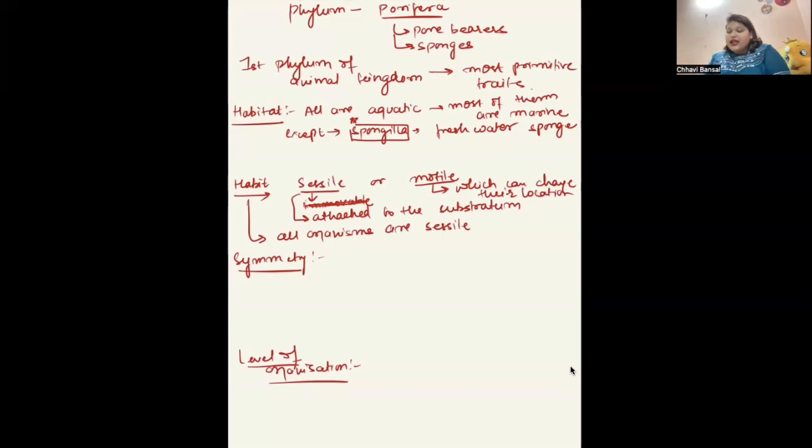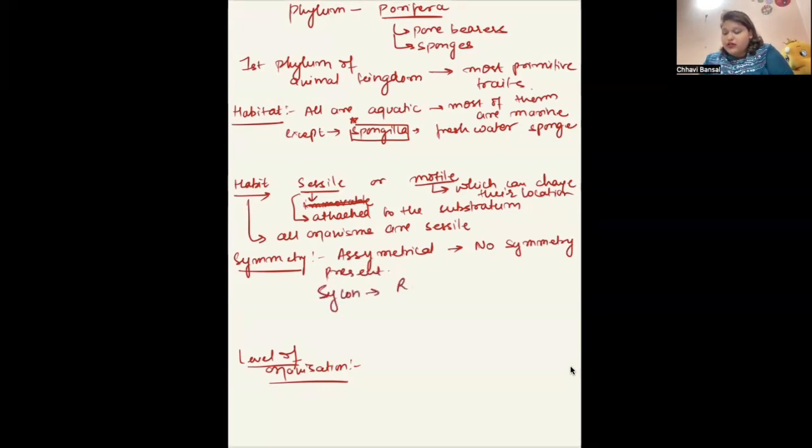Okay. Next is symmetry. Now symmetry, the most primitive form of symmetry is asymmetrical. That is, no symmetry present. Except here also, we have one organism named Sycon. It has radial symmetry.